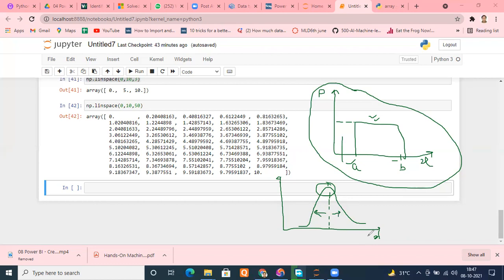Your probability of occurrence decreases. You may say, sir, give me an example. For example, when a baby is born, his weight should be at least 2.5 kg to 3 kg. If it is 2.5 to 3 kg or 3.2 kg, we say that he's fine. Anything less than that, anything more than that, is considered not safe.